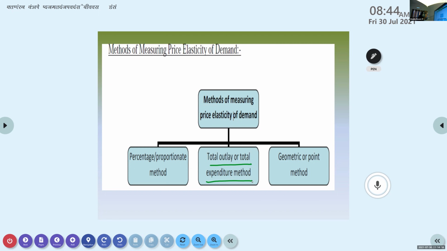Next is the geometric or point method. On the demand curve, we mark different elasticities and say that at this point ed is equal to 1, and describe how it is on the left side and on the right side. There is a mathematical calculation with upper segment and lower segment, but you need not learn that.